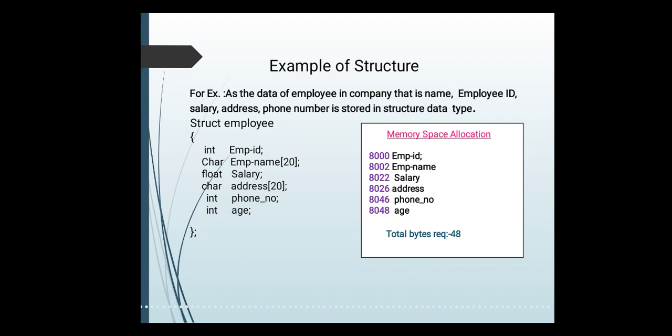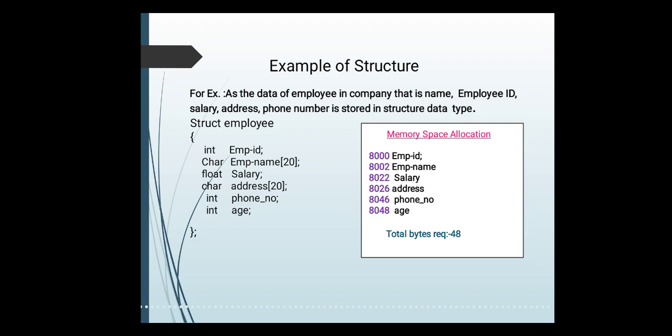from 8000, right? So employee ID, it is integer data type, so it requires 2 bytes. So if it is started at memory location 8000, then it requires 2 bytes, 8000 and 8001. So the next member is stored at memory location 8002, right? So at 8002, employee name is stored.